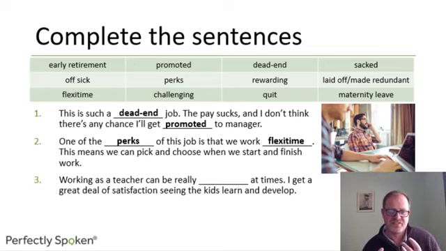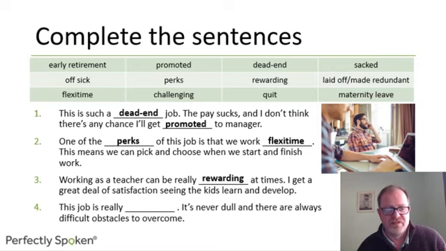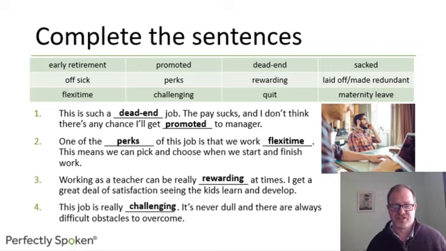Number 3, working as a teacher can be really something at times. I get a great deal of satisfaction seeing the kids learn and develop. So if a job gives you lots of satisfaction and so on, it is rewarding. This job is really blank. It's never dull, it's never boring, and there are always difficult obstacles to overcome. So it's got lots of hard obstacles to overcome, but things which keep you motivated. We describe the job as challenging. It's challenging.